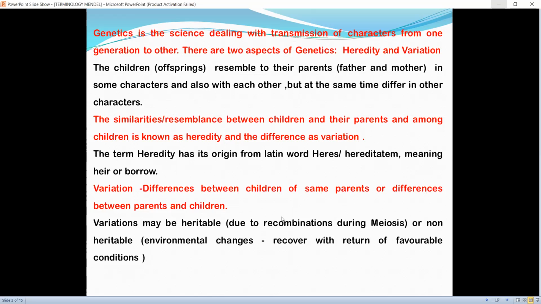Variations may be of two types: heritable, which are caused due to recombinations during meiosis. This recombination can be known as exchange of chromatid segments during crossing over, or non-heritable, due to environmental changes, which can recover with return of favorable conditions.